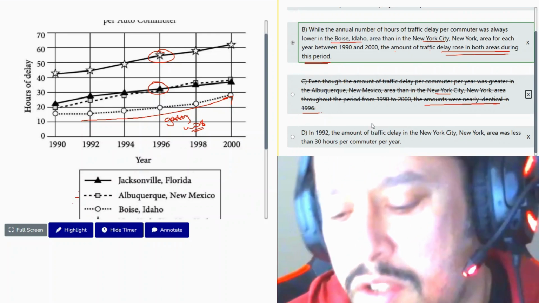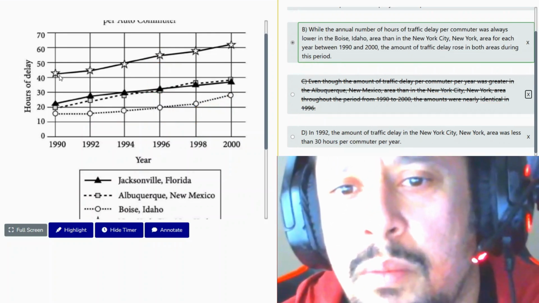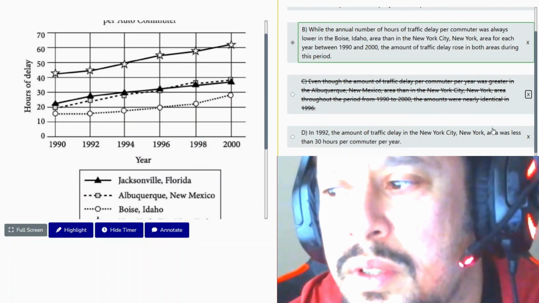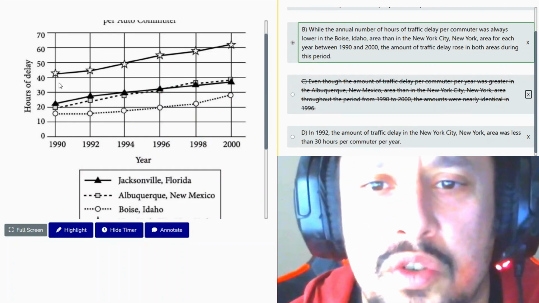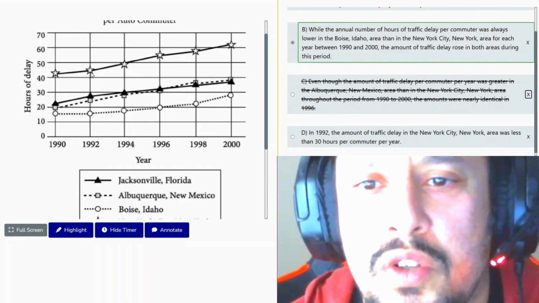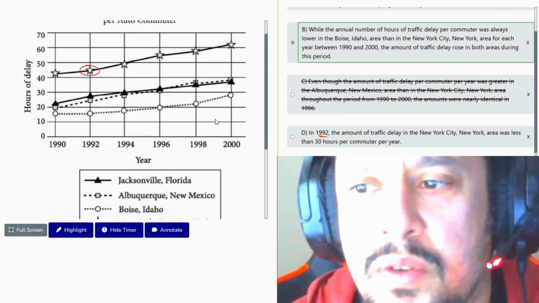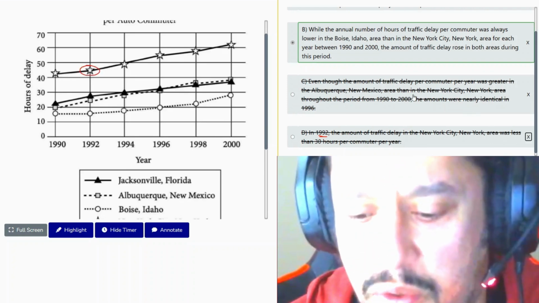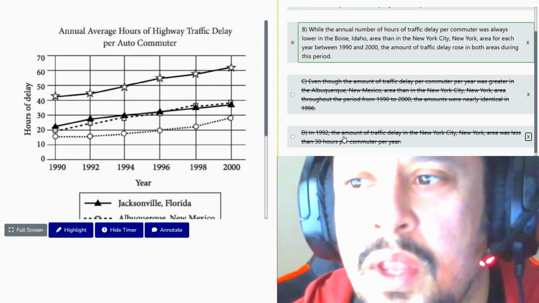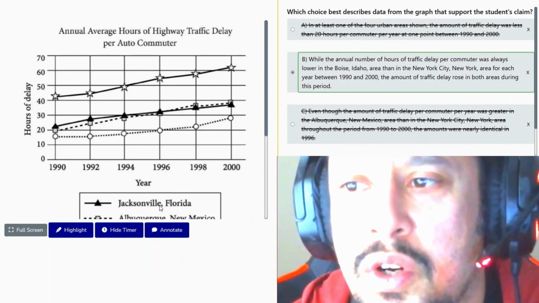Answer D doesn't support the text. It could be true, and it's not true. It was telling us it's less than 30 hours per commute. It's not true. New York City is actually more than 40 in 1992. It's actually about 45. So it's also non-factual information. False news. So here we're going to go with answer B.